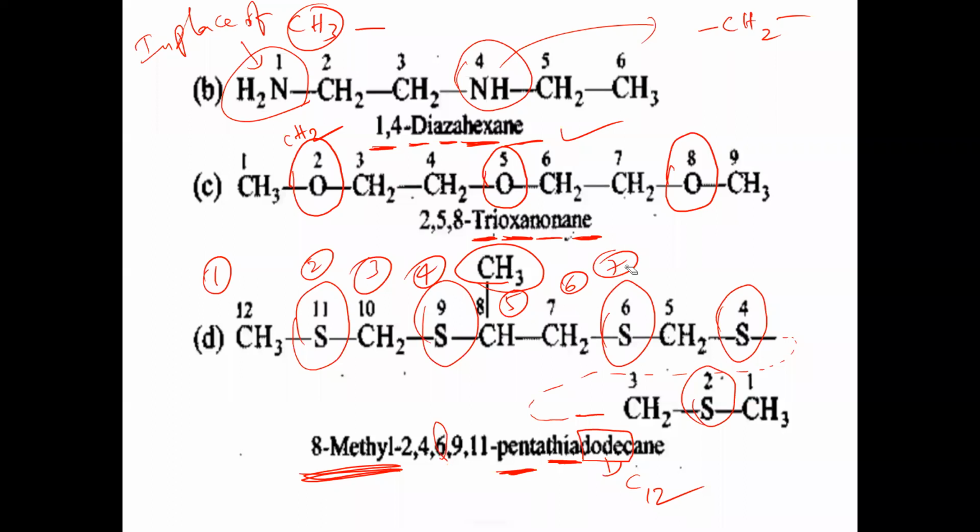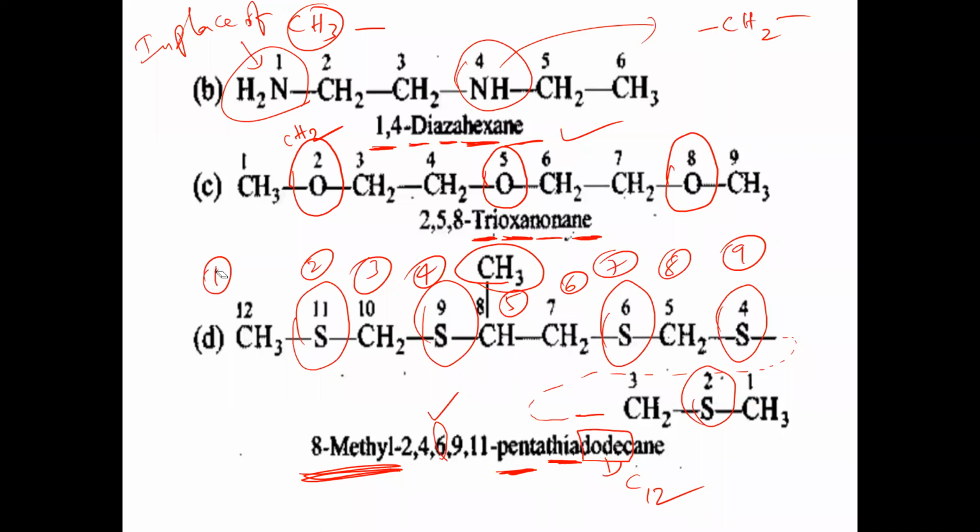But left to right, if you are taking the third position, we are getting 7. That's why for sulfur we have to get the lowest possible numbers. Then again it is 8, it is 9. So again 9, we are getting correct only 9. Both cases 9, 10, 11. So only 6 in place of 6, what are we getting? 7 we are getting, if you take numbering from left to right.